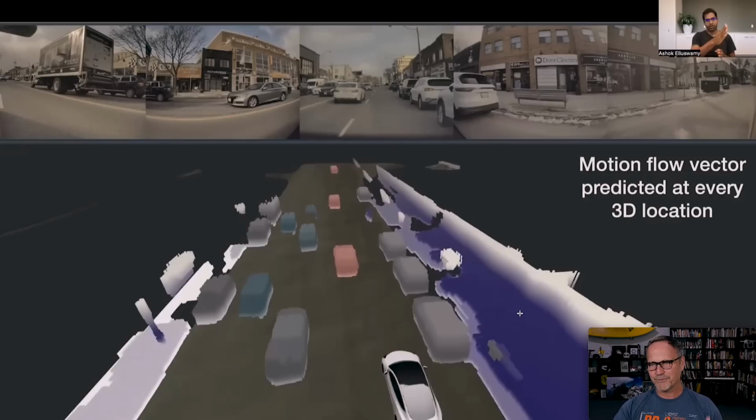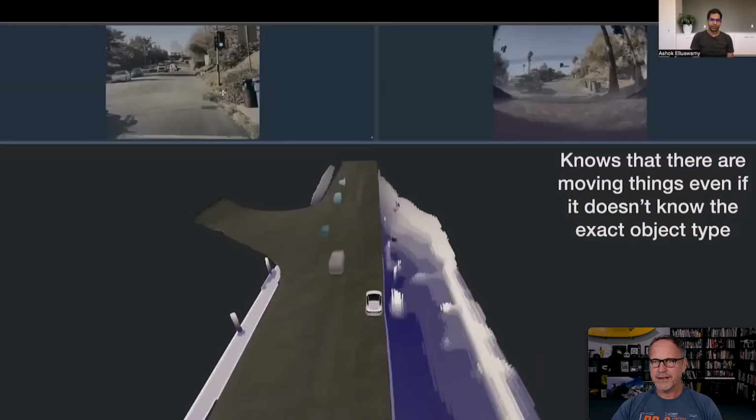I think the purple just has to do with height, maybe, or something like that. And then there's white over here. He doesn't explain it. And then gray, of course, are things like cars and stuff that are just hanging out by the side of the road, parked cars. And here I didn't capture this the best, but up here is kind of a weird little backhoe thing. Not a standard car to be in the road, but basically the car recognizes that there's something in the road, even though it doesn't know what it is, and it takes steps to avoid that.